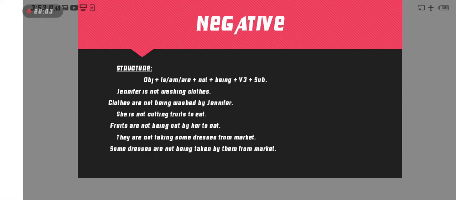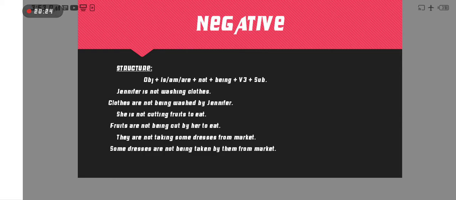So fruits are not being, B-I-N-G, being. See the structure. According to the structure we are making the passive voice negative. Okay, the fruits are not being cut. The third form of cut is also cut, by her, and then the last one is to eat. Join the other part of the sentence.